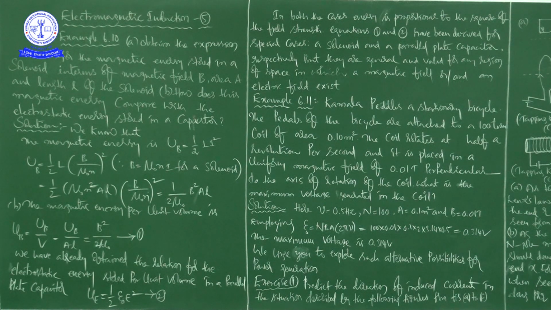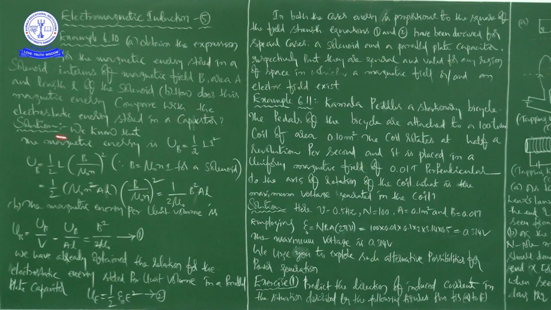So when we were in a discussion about the theory, there we got capital L is equal to mu naught small n square into capital A into small l, right? So finally after completion of this, we are writing 1 by 2 mu naught B square into capital A into small l. This is the expression. This is the expression for the magnetic energy stored in a solenoid in terms of magnetic field, area capital A and length small l. Next B, how does this